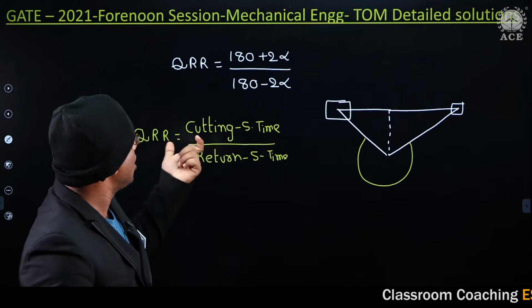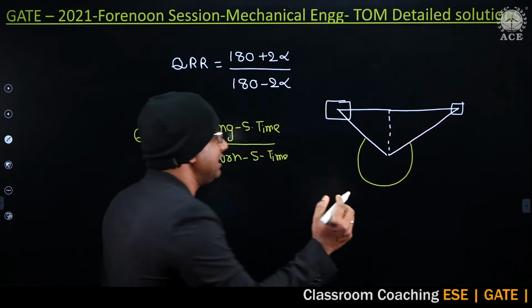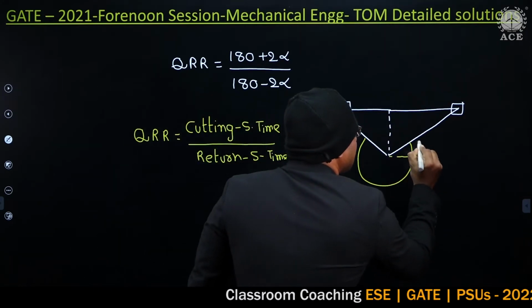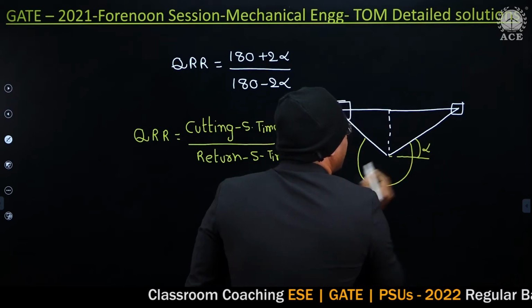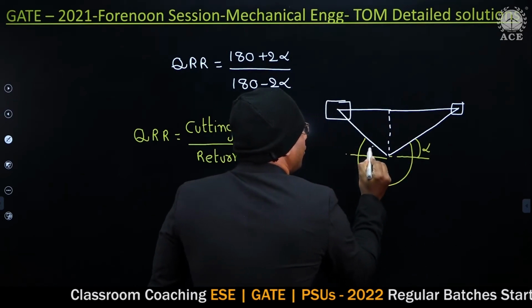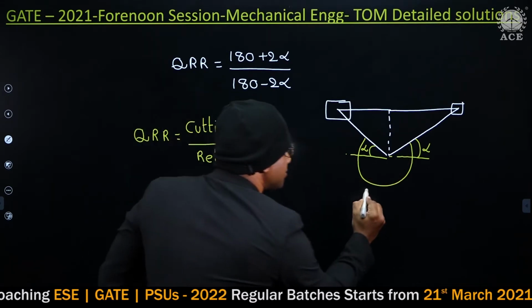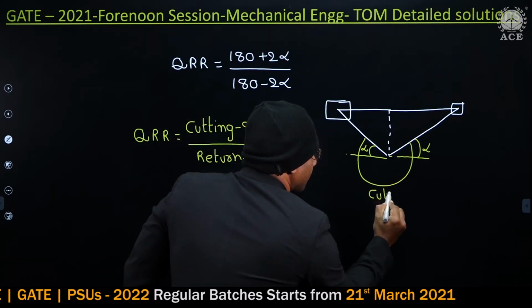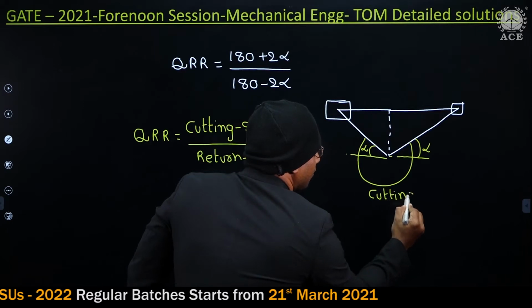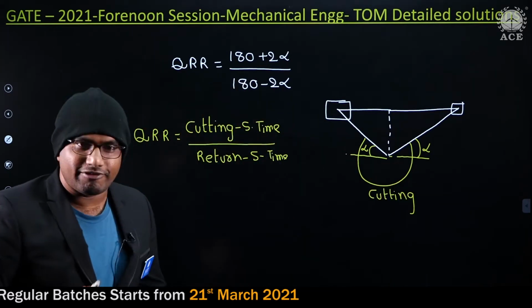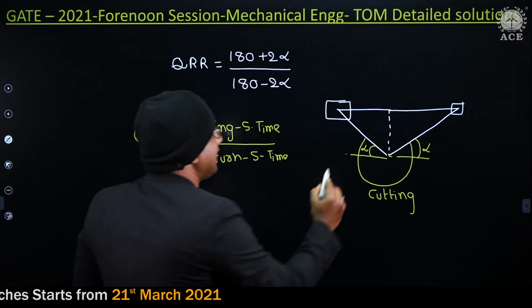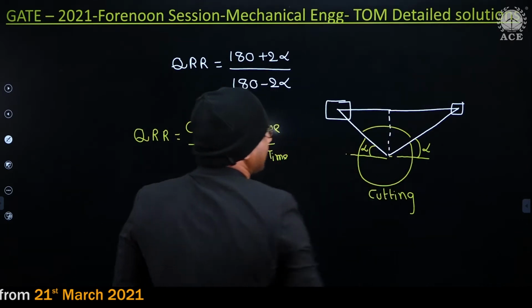Here this is alpha, and this is also alpha. The cutting stroke is 180 plus 2 alpha, and the return stroke is 180 minus 2 alpha.